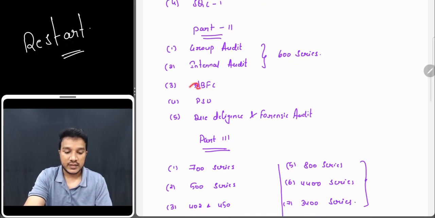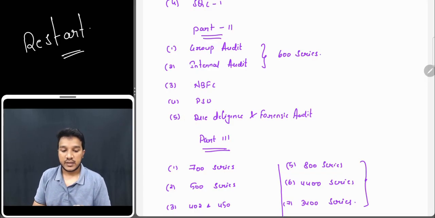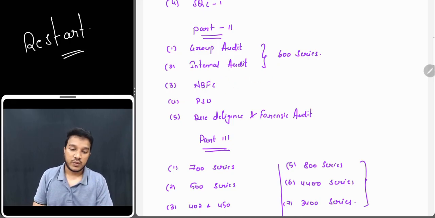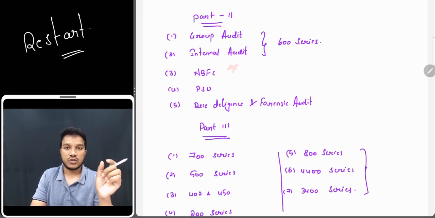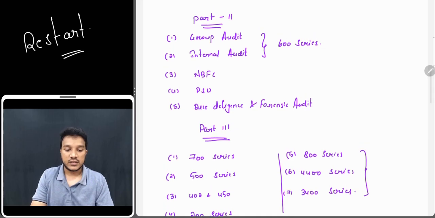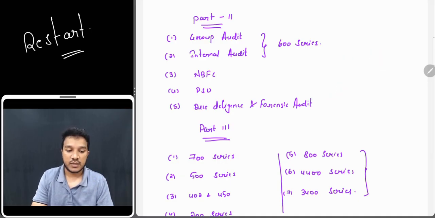And यहाँ से NBFC PSU ड्यू डिलीजेंस बहुत सारा बट्टी मारना रहता है. I am not saying this is tough, but बट्टी भी मारना रहता है आपको. So it is not tough, it is very scoring. So NBFC PSU audit, due diligence and forensic audit, I did not leave this, I have done thoroughly. So for your bonus in NBFC, there are certain rates also that you need to focus on, right? So that is your part two. At least 2 to 3 questions you will be able to see in the question paper from these chapters.